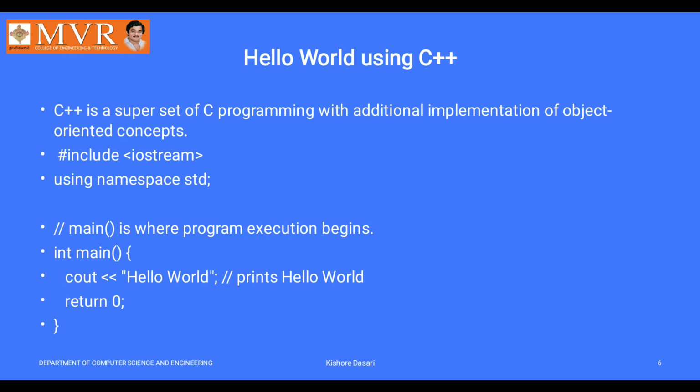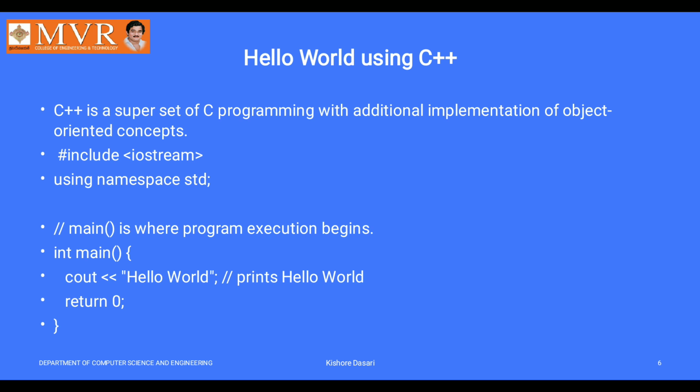In C language, we can write a hello world program like this: hash include stdio.h, void main braces open, printf bracket open, hello world in quotations, close, semicolon, close the curly bracket, that means close the main, and run the program. Simply, you can see on your screen: hello world.